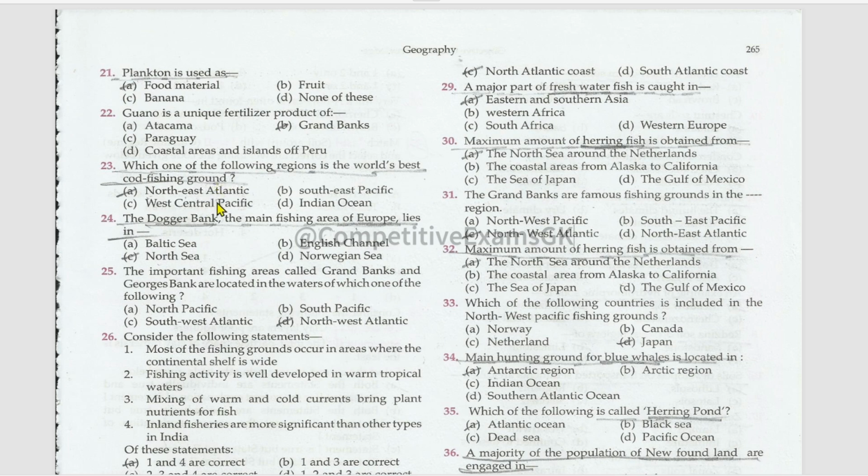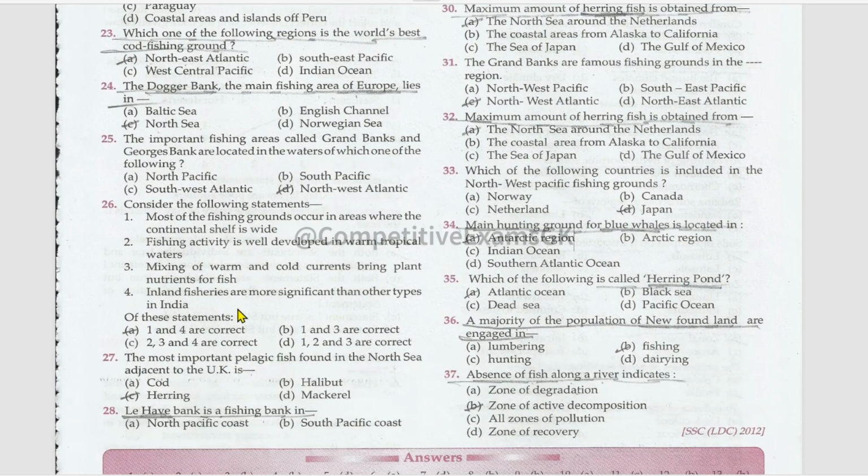That is Northeast Atlantic. This is also a repeated question. The Dogger Bank, the main fishing area of Europe, lies in North Sea. The important fishing areas called Grand Banks and George Banks are located in the waters of which one of the following? Northwest Atlantic.